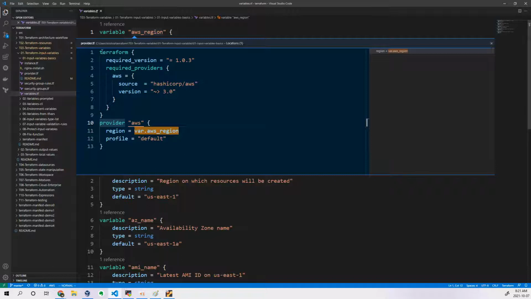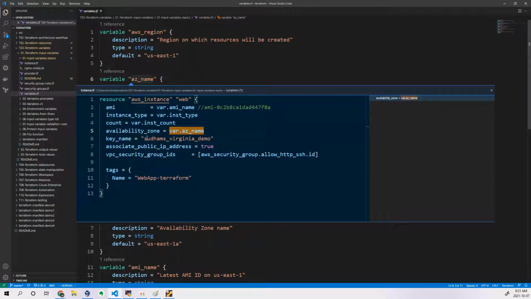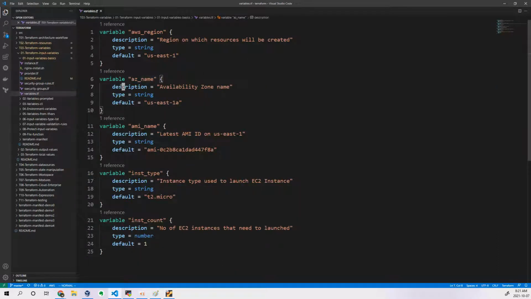So this is the best way, like your Visual Studio will show you where it is referenced, means where it is used. Okay, reference in the sense where this particular variable has been used. Here you can see it is called in this particular availability zone. As I told you, this variable az underscore name is called in my instance. Okay, so what are the things we have written? Description, availability zone name, type is string, and this is the default availability zone.